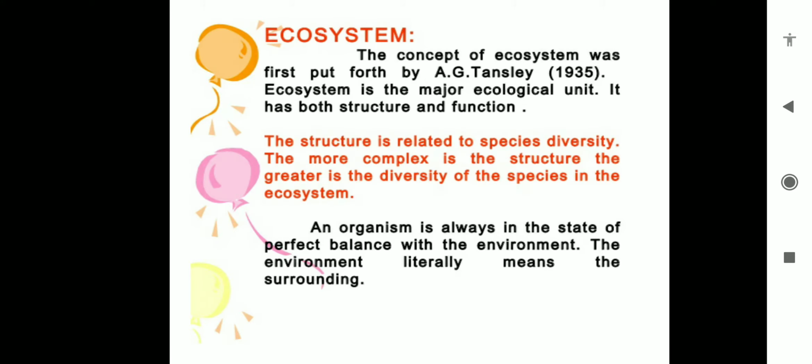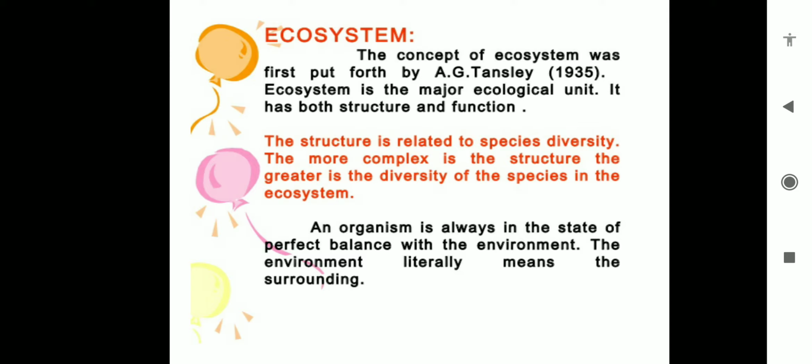The concept of ecosystem was put forward by A.G. Tansley. The first time the concept of ecosystem was given by A.G. Tansley, and he said the ecosystem is a major ecological unit. It is the structural and functional unit which consists of biotic and abiotic components. Biotic means living component and abiotic means non-living component.